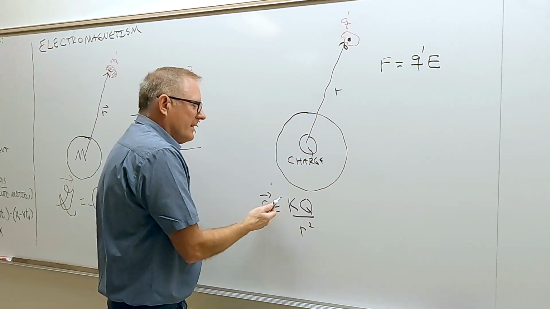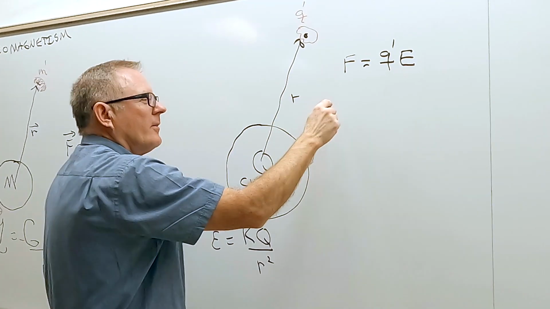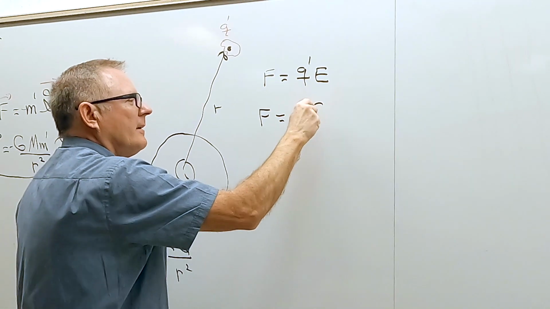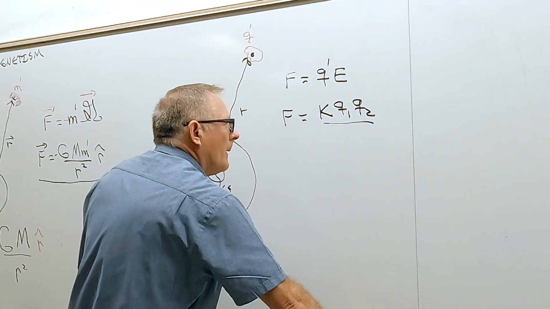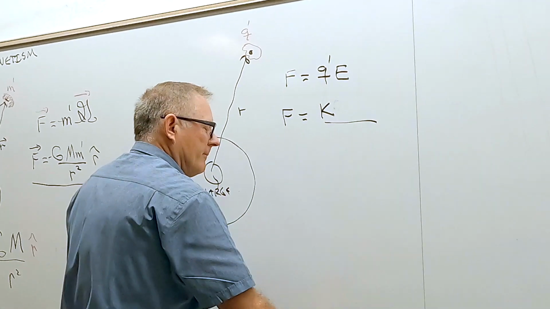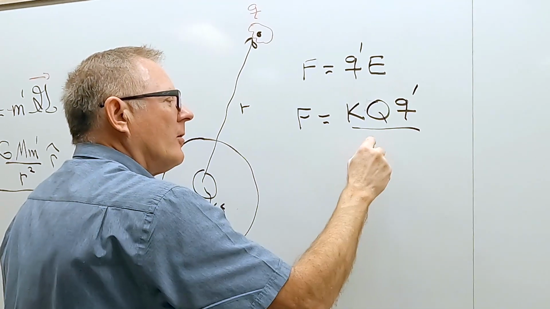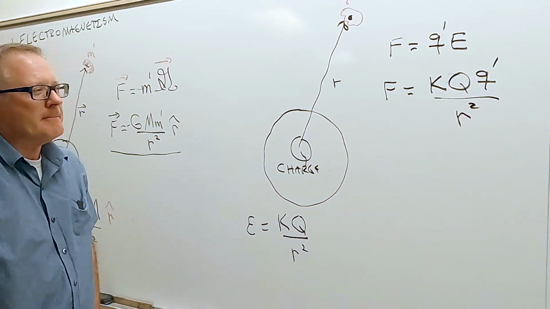And then if we plug this, oops, sorry, I didn't want to make this a vector yet. If we plug this into there, we get the force, which is K, big Q, Q prime, all over R squared. We call that Coulomb's law right there.